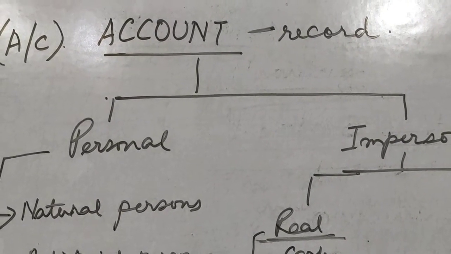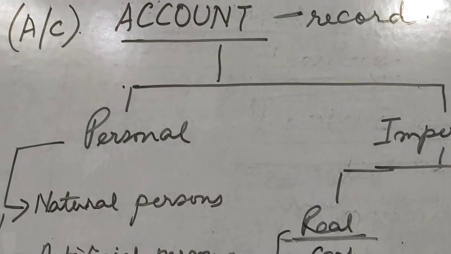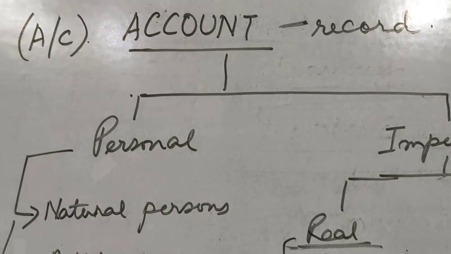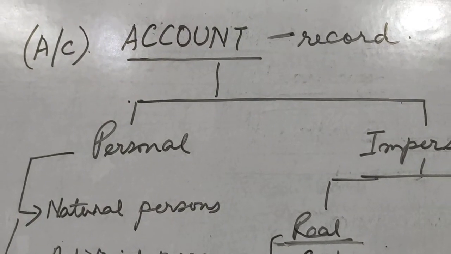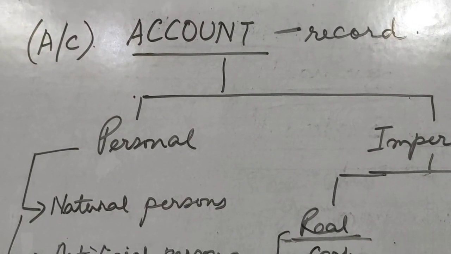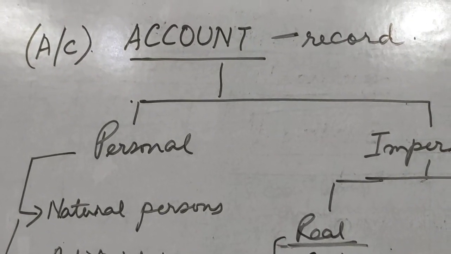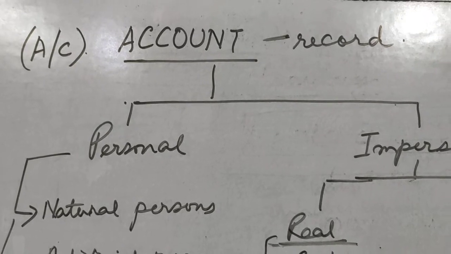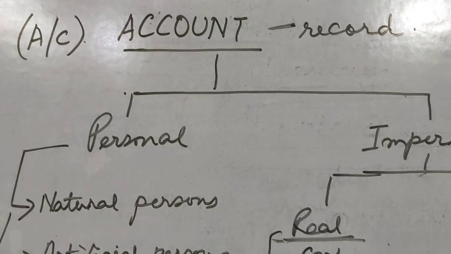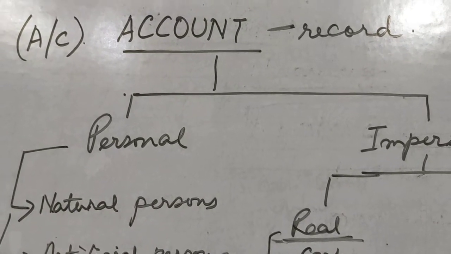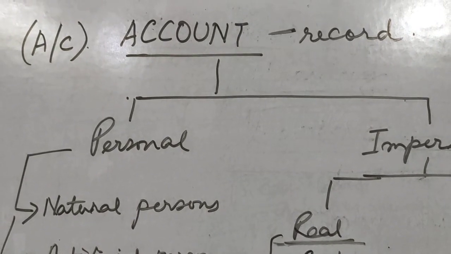For example, if I tell you that we make a cash account, that means that is the place where all the transactions relating to cash will be recorded. Whenever cash comes into the business, it is recorded on one side, and whenever cash goes out of the business, it is recorded on the other side. So we get a true picture of the cash transactions, and we can also say, as on a particular time, what amount of cash the organization is having.